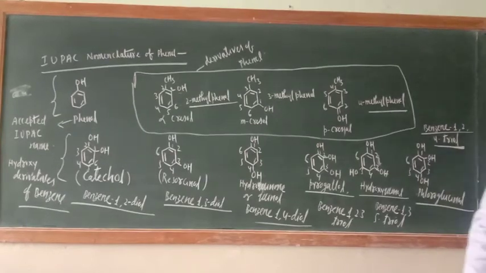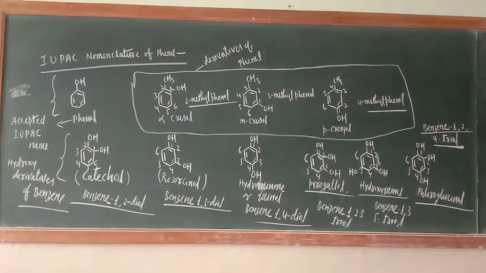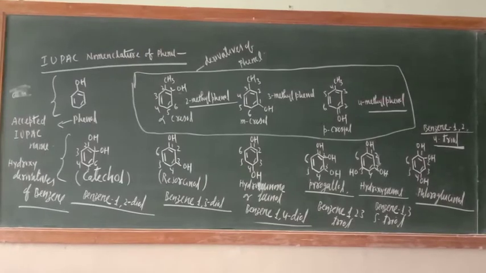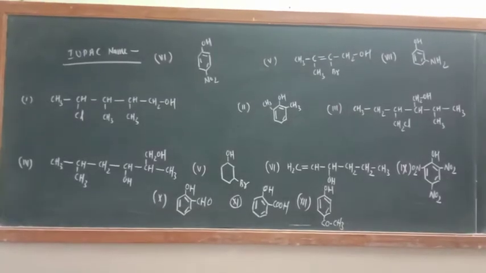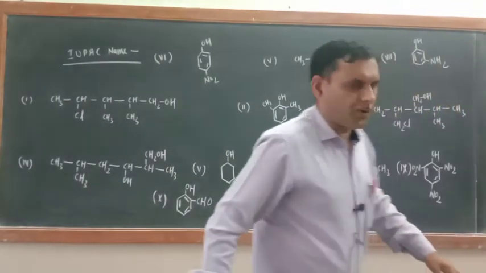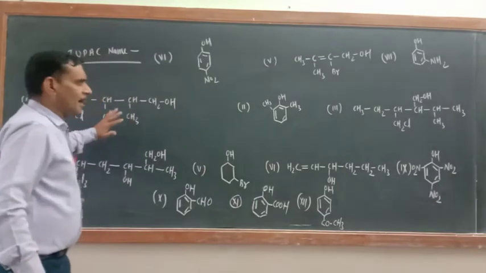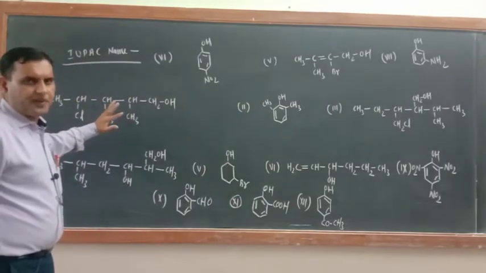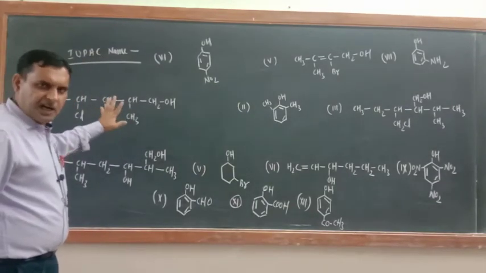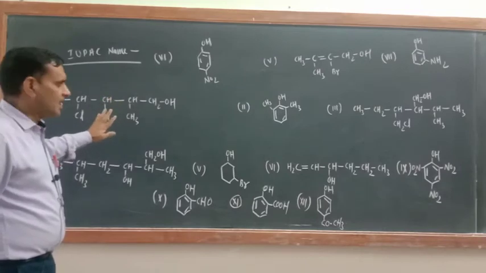Now some other examples are there, given in the NCERT book only. You have to write the IUPAC name of the following compounds. Afterwards I will wind up as far as IUPAC nomenclature of ether, phenol and alcohol is concerned.